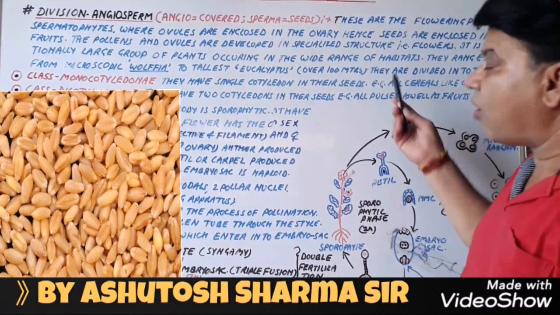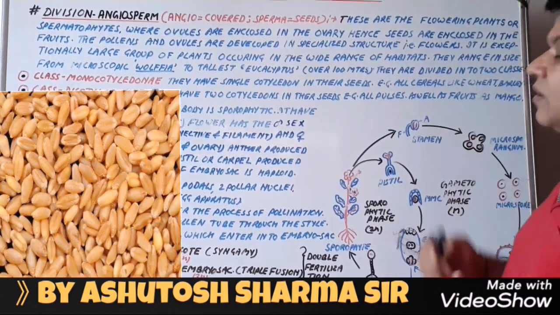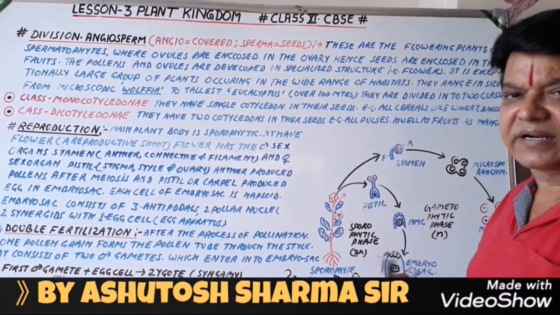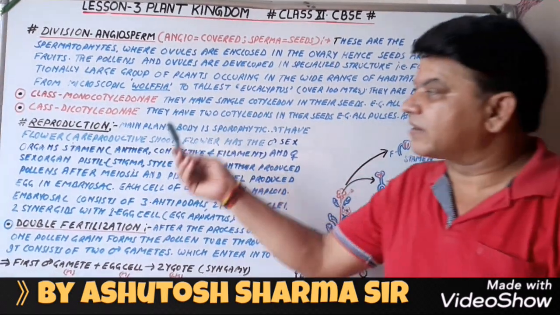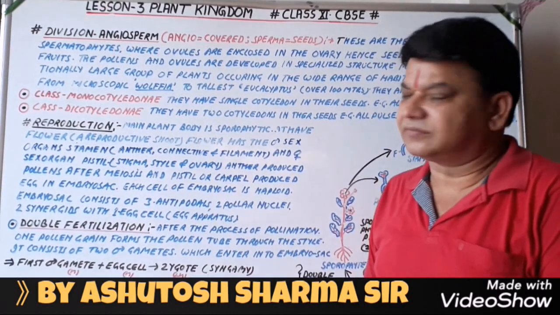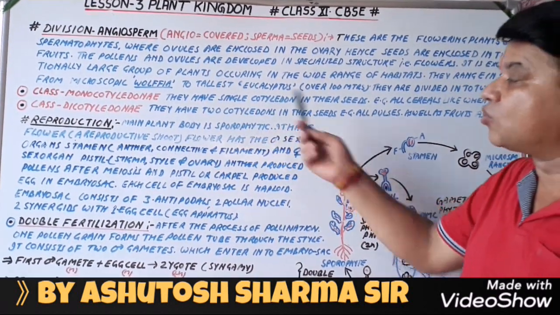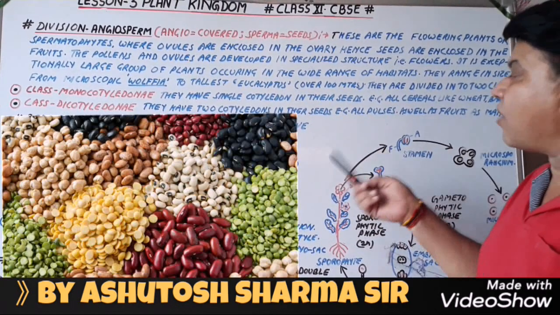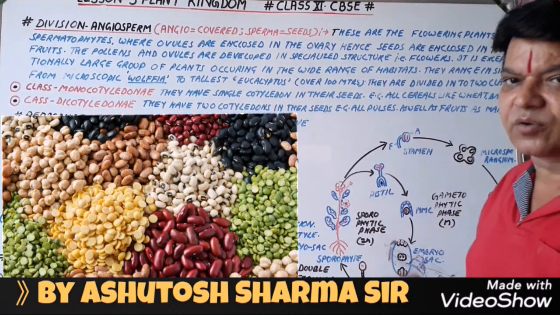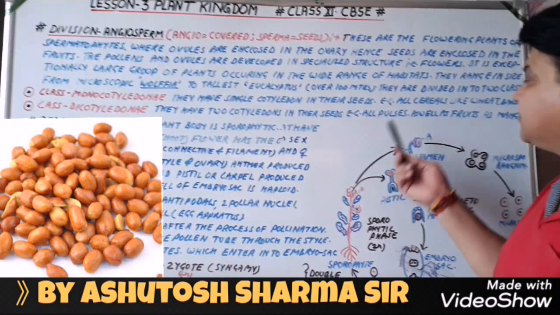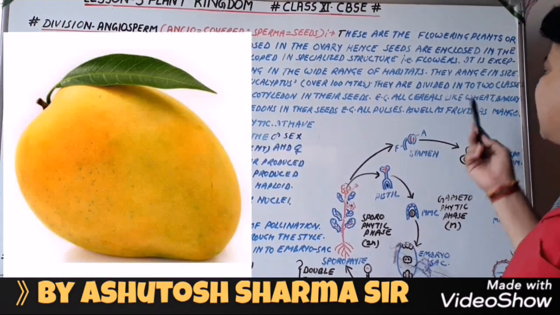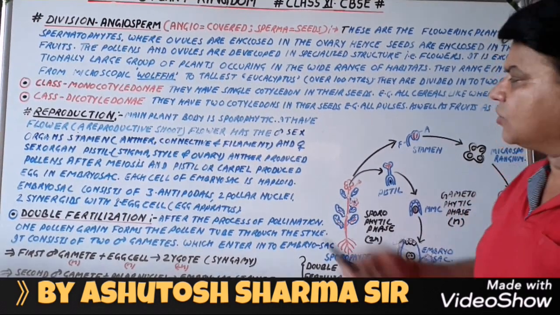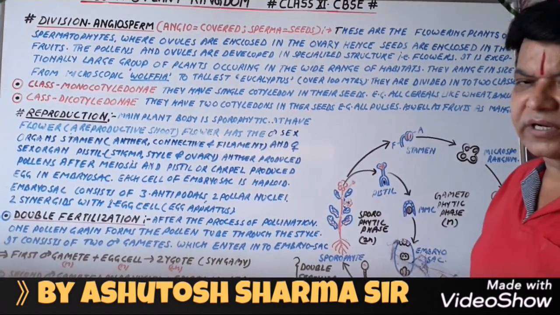For example, all cereals including wheat, barley, oat, millets, etc. While the second class is the dicotyledons, that is they have two cotyledons in their seeds. For example, nearly all the pulses, the dals, are dicotyledons, peanuts, as well as fruits like apple, mango, etc. So all these are dicotyledons.